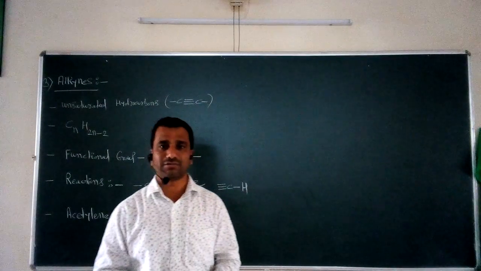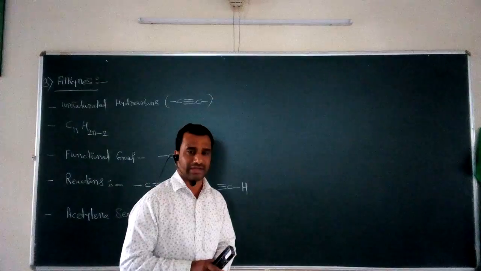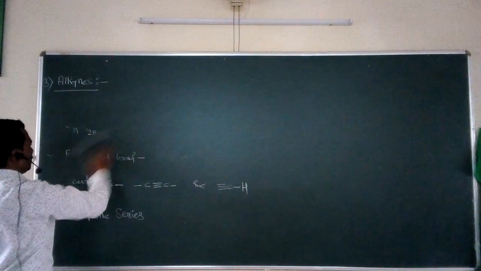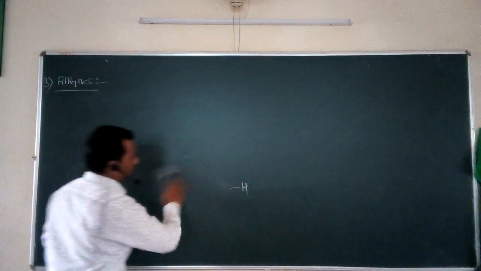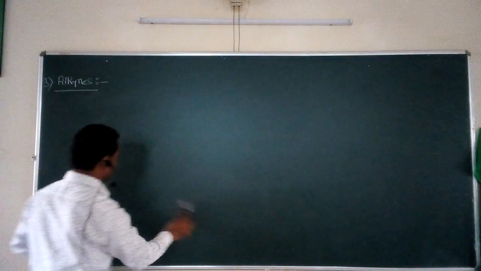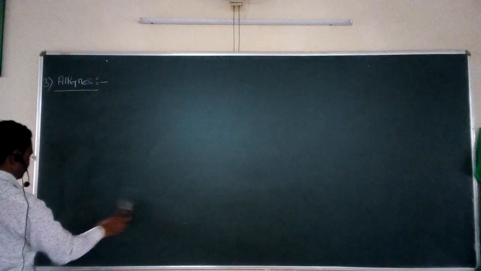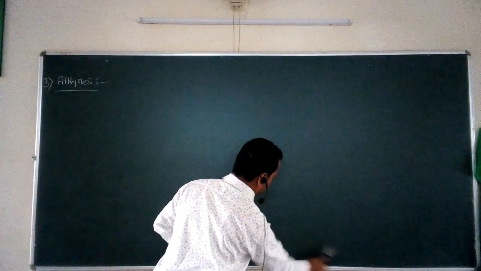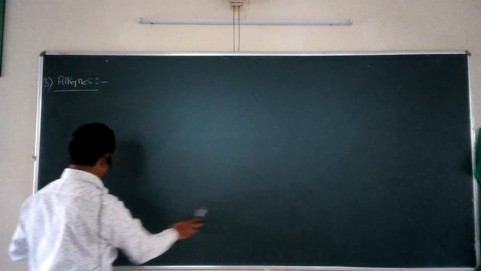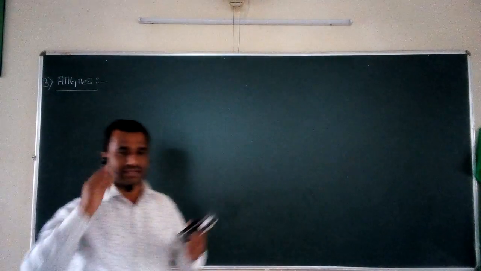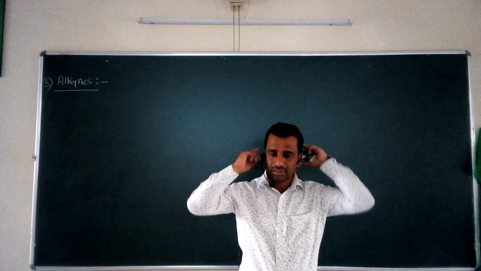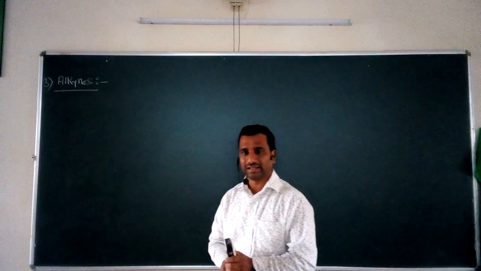What is the nomenclature? What are the different rules? So that we have to take now. We know very well that two important methods are there for assigning the names of organic compounds. So as far as the nomenclature of alkynes is concerned, alkynes again have two different methods for assigning names, as with alkanes and alkenes.